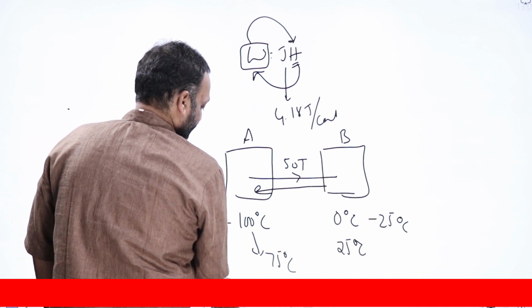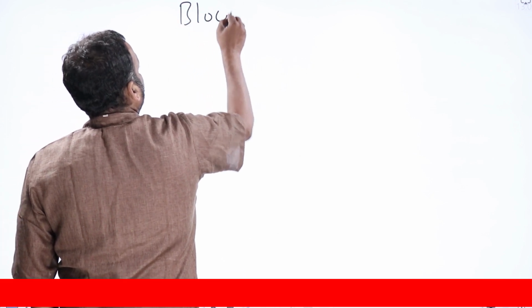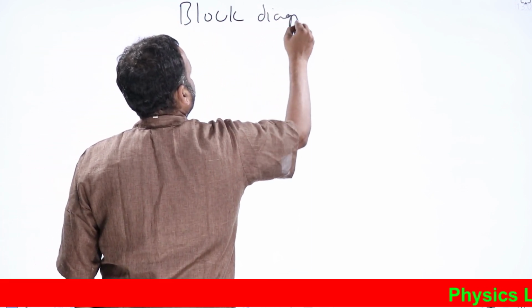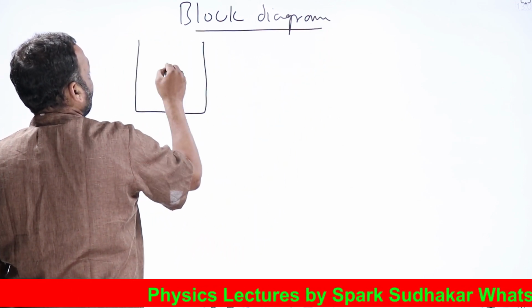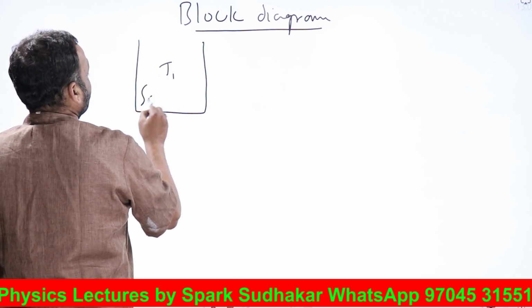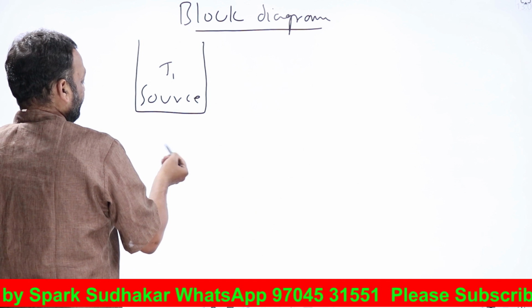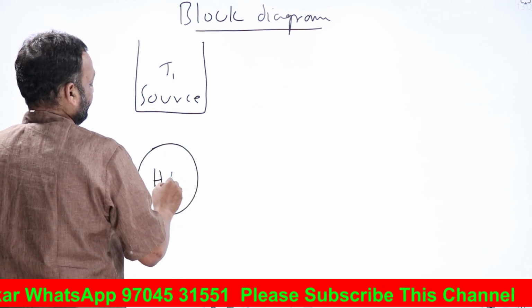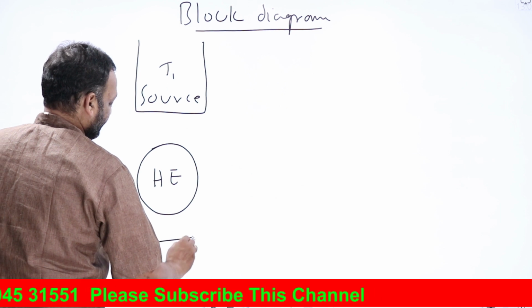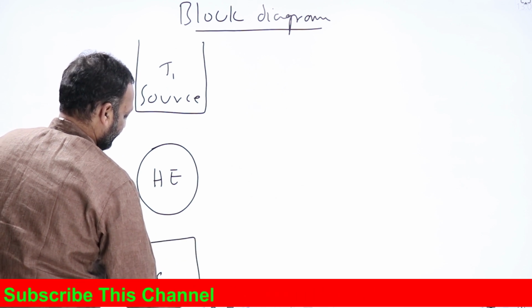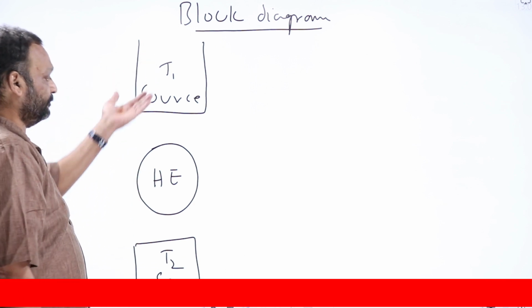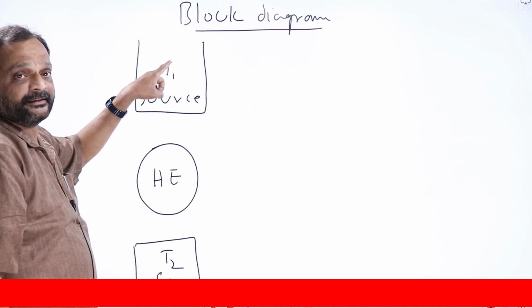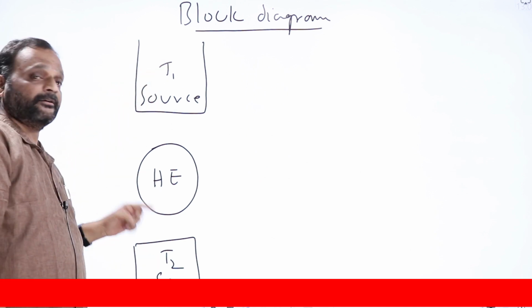Now how does that heat engine work? We'll see the block diagram of a heat engine. The block diagram of a heat engine is like this. There will be some source of heat at high temperature T1, I'll call this the source. There will be our heat engine here, HE. There will be a sink at lower temperature T2. Now there are two reservoirs of heat. One is at high temperature, I'll call it the source. One is at lower temperature T2, I'll call it the sink.